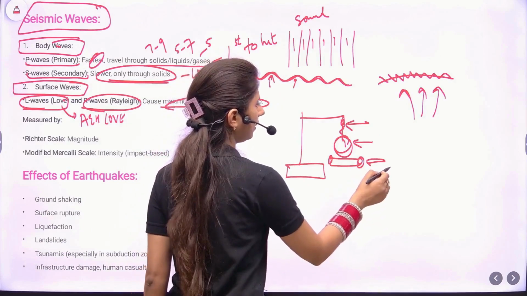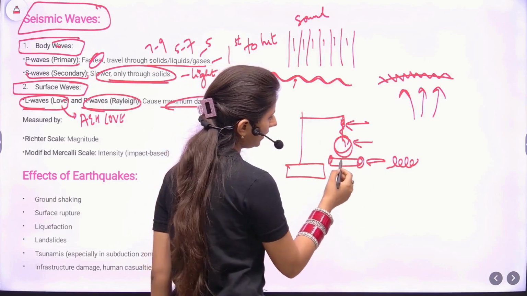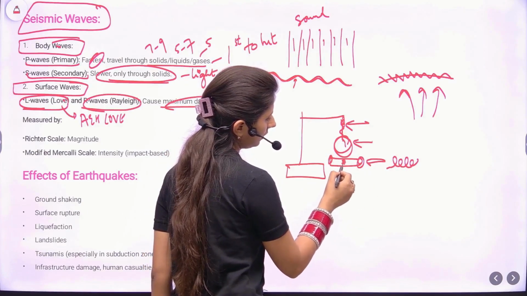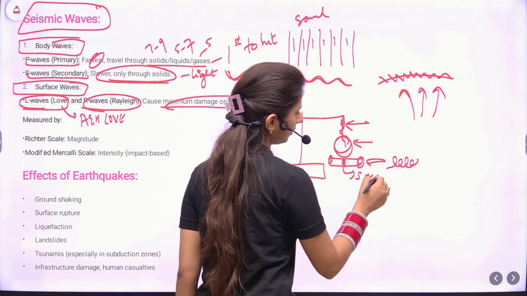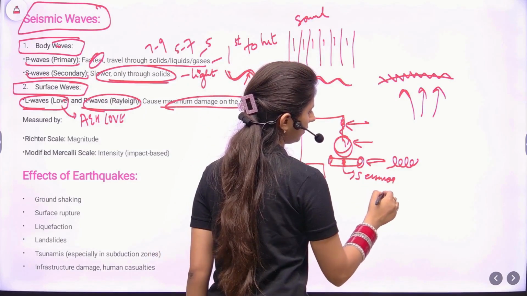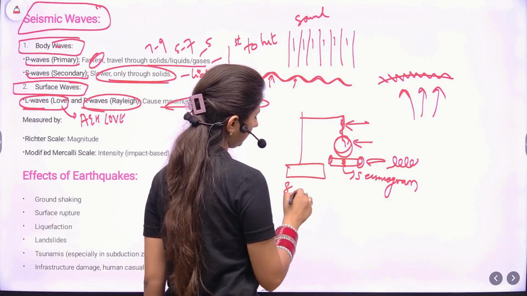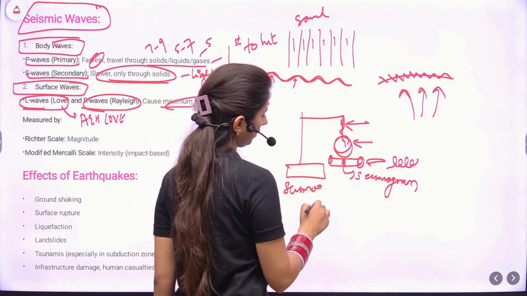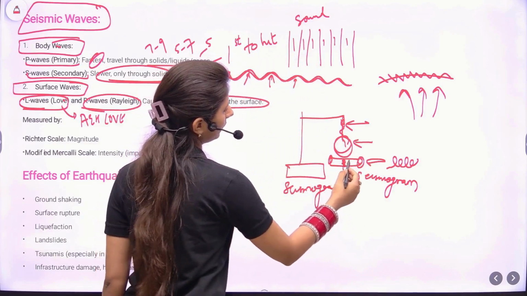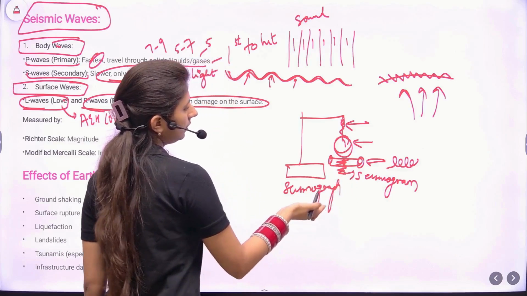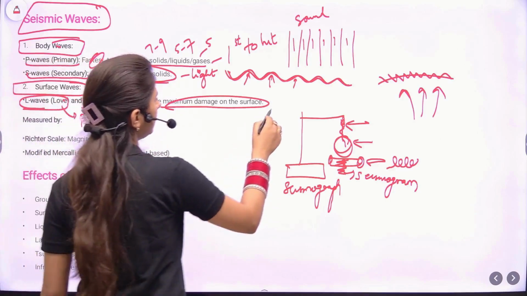This drum is rotating. So what happens? This moves because of earthquakes, and it produces a certain graph, that is the seismogram. The graph is known as the seismogram, and this device is the seismograph. So this is how we measure the earthquakes using this device.